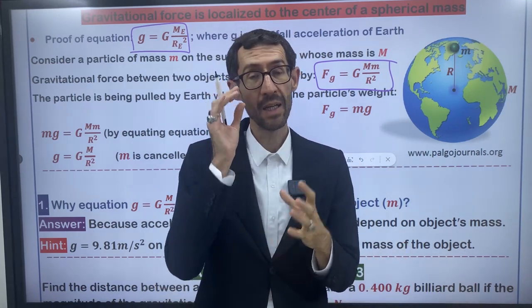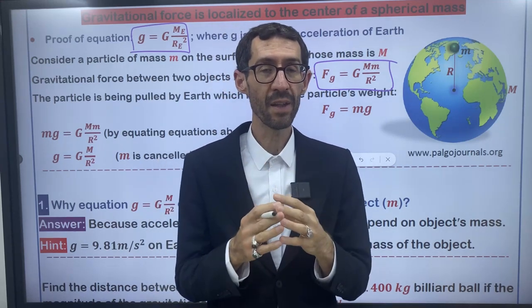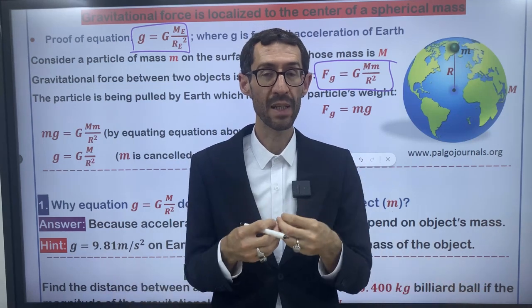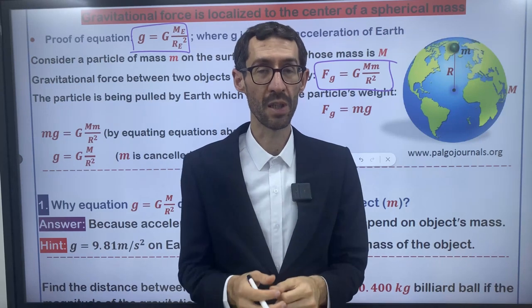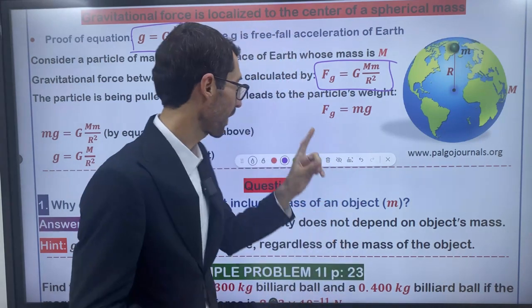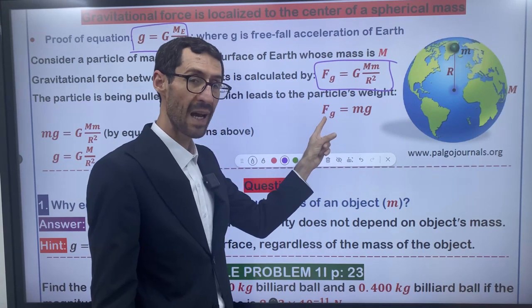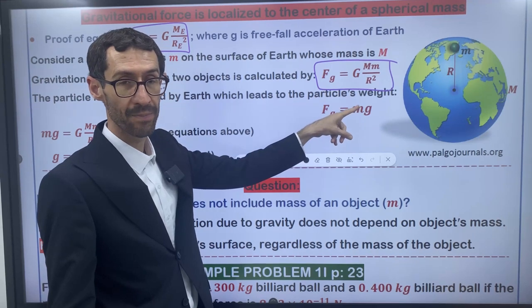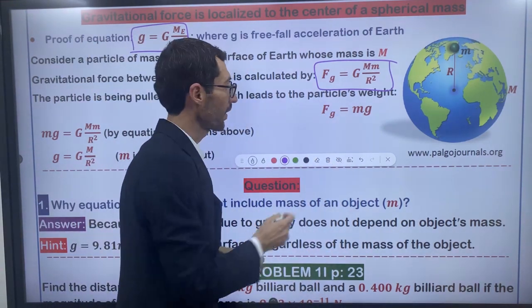Weight means the measurement of the gravitational force of Earth on any object above the surface of Earth, or simply we can say the gravitational force of Earth on an object. So mathematically I can say Fg is equal to mg. This is the weight of an object, the gravitational force of Earth on an object, and it is calculated by this equation, mg.